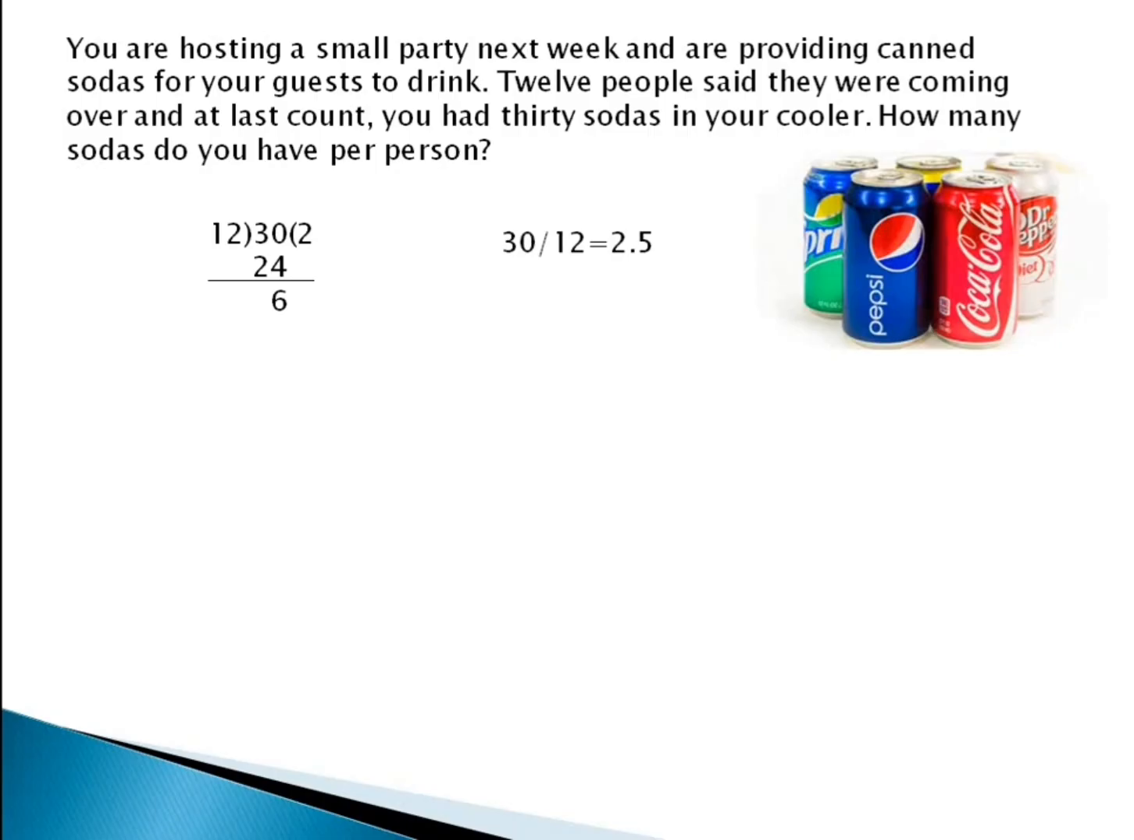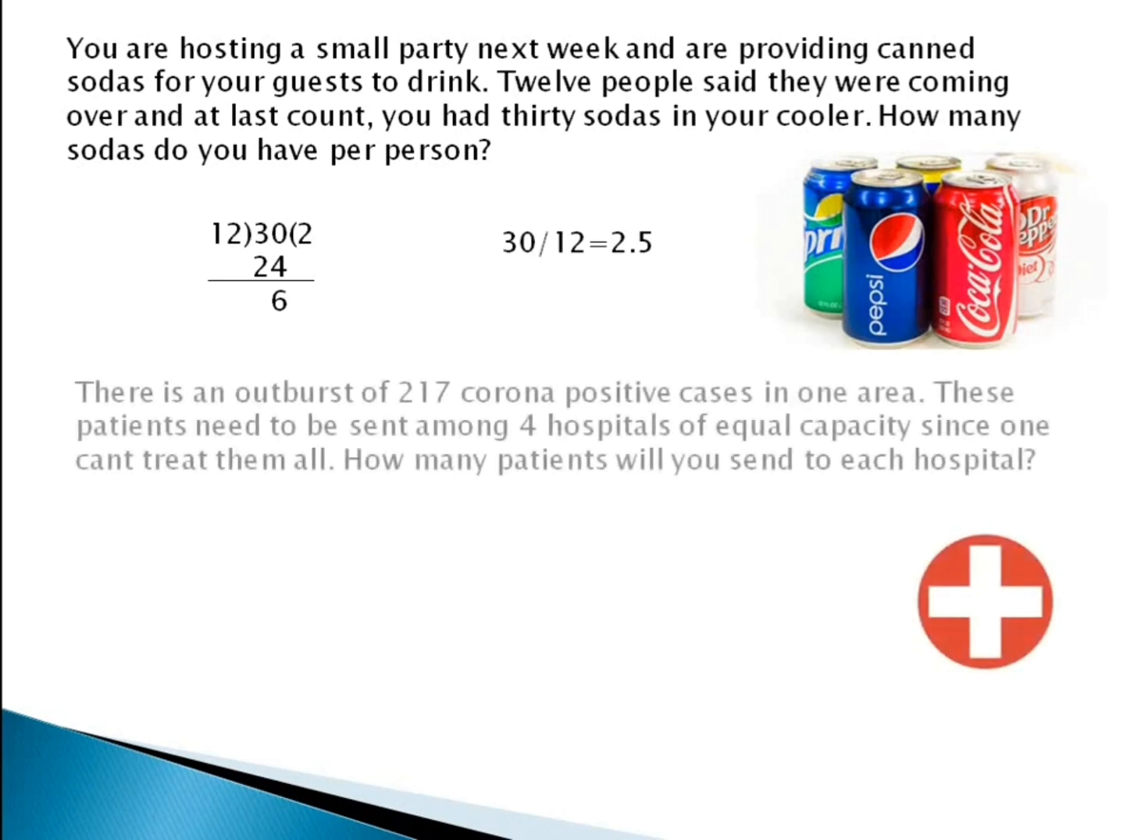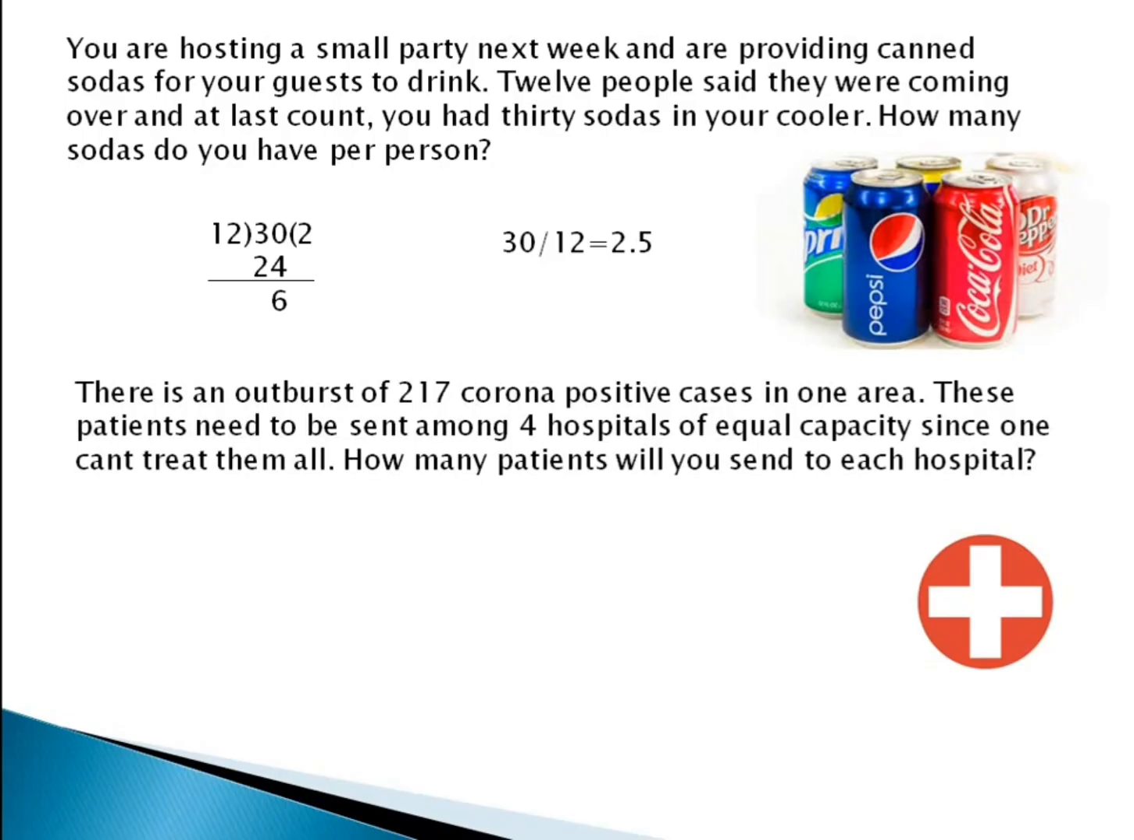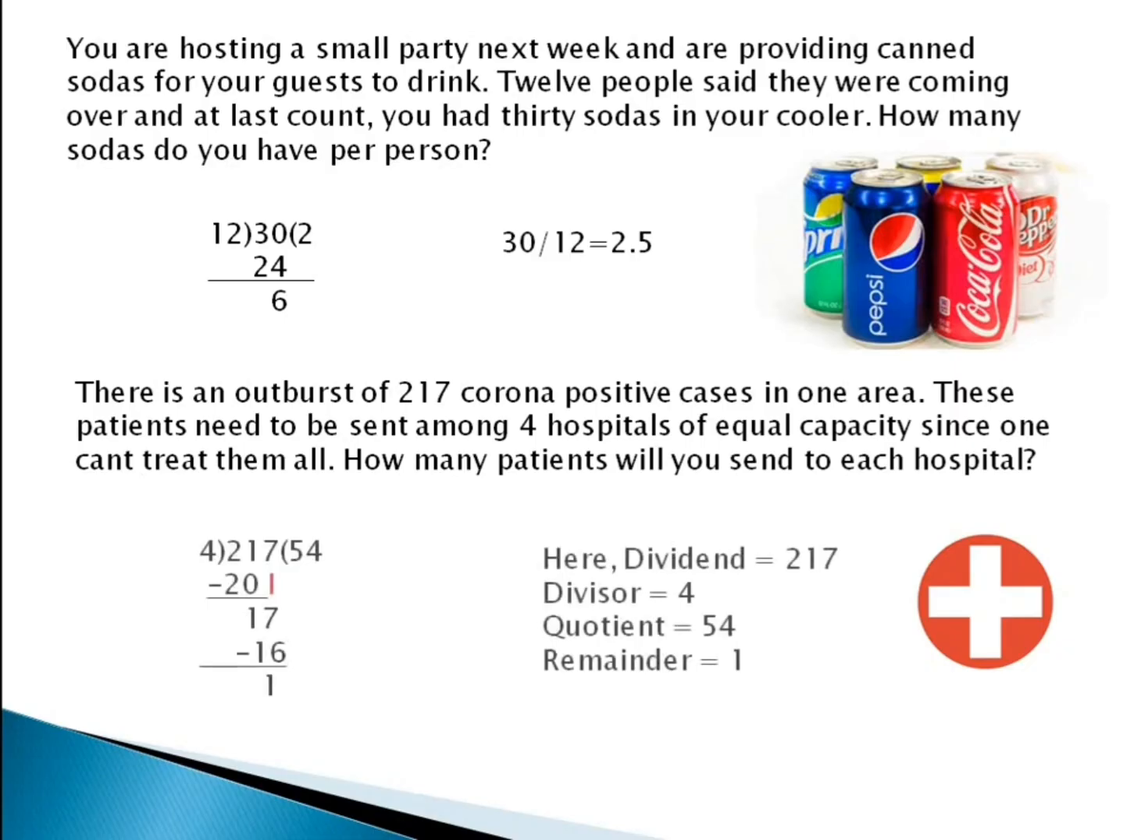Let us take one more example. Suppose you have 217 corona cases and you have 4 hospitals in your vicinity which have equal capacity. Since it's not possible to treat all people in one hospital, you distribute the patients among those 4 hospitals. So how do you divide them? According to our traditional division, we get 54 as our quotient. So 54 patients per hospital and you still have one patient, whom you can allot accordingly.